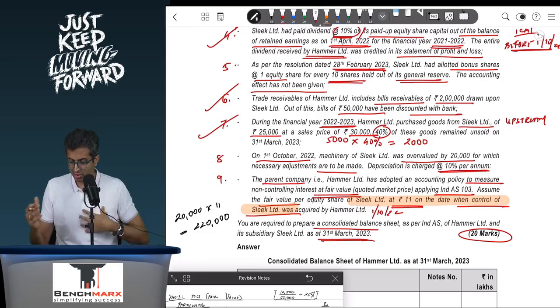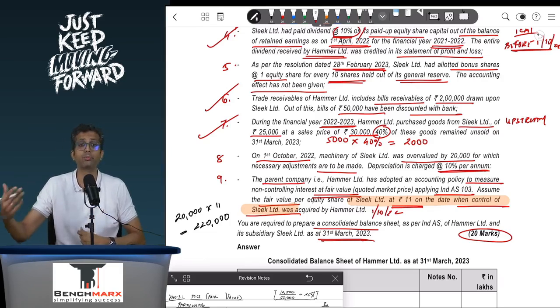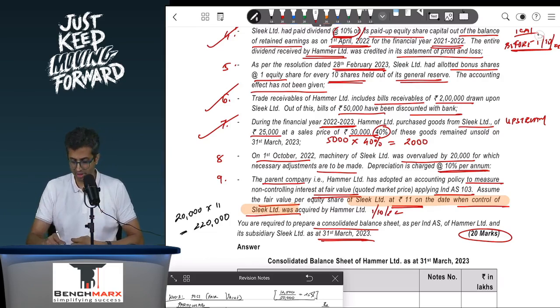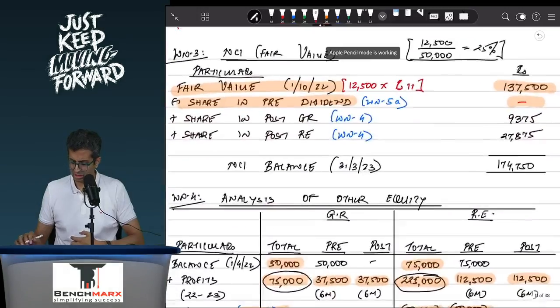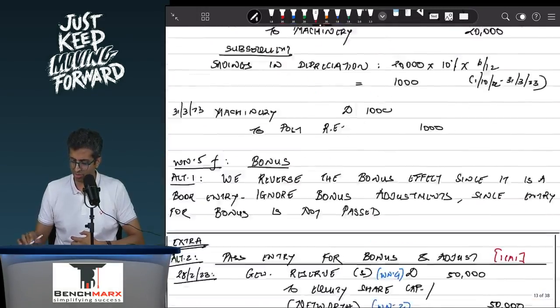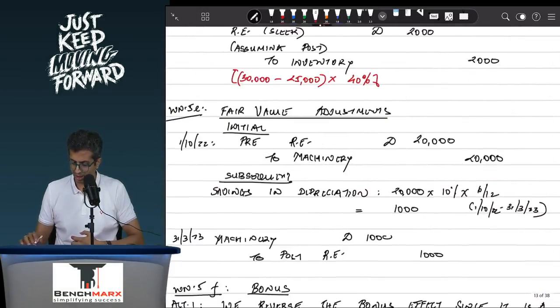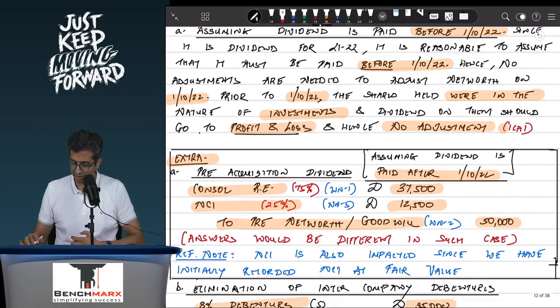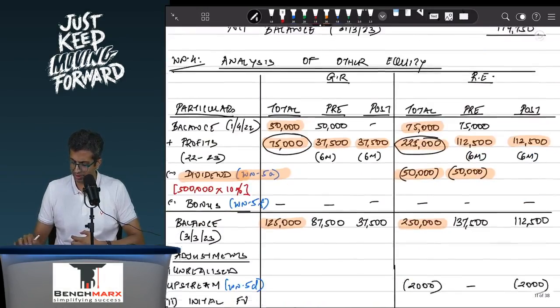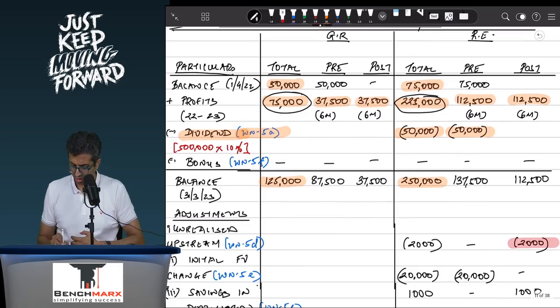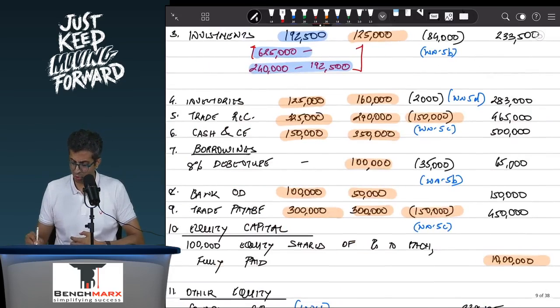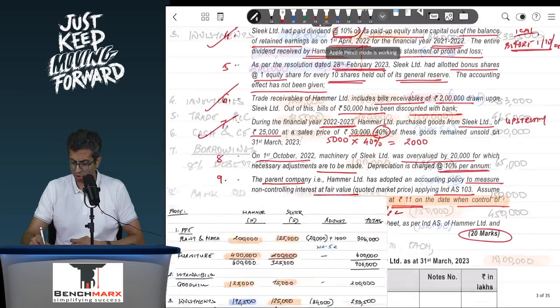Well, if nothing is given, usually this is always assumed out of the post acquisition profit, assuming these transactions must have happened in the post acquisition period. And hence, in line with the institute's solutions as well, we have adjusted this from the post acquisition profits of the subsidiary. The second effect for this will go against the inventories. 2000 is to be reduced. So this is also taken care of.